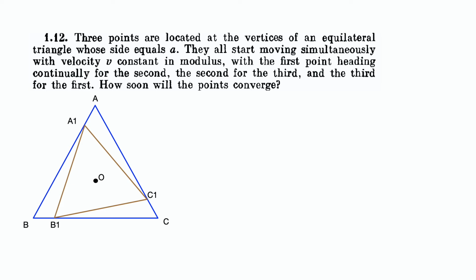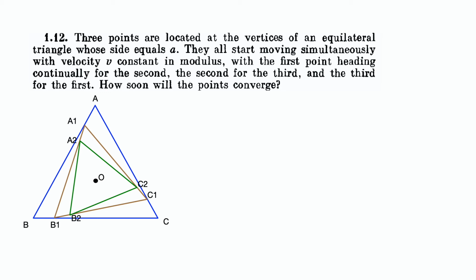Again, after time delta t, the new positions would be A2, B2 and C2. And since the magnitudes of the velocities are again equal, we would have A1A2 equal to B1B2 equal to C1C2. And the new positions A2, B2 and C2 would form a new equilateral triangle whose centroid would again be the same as the centroid of triangle A1B1C1, which is the same as the centroid of the original triangle ABC.